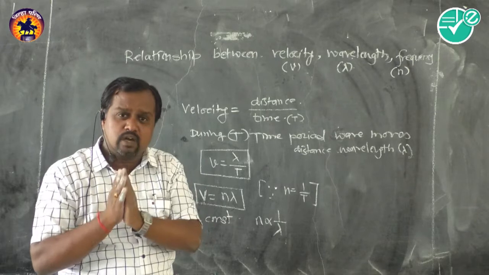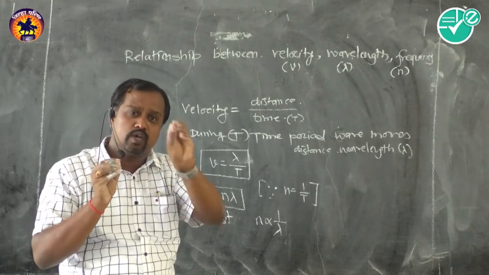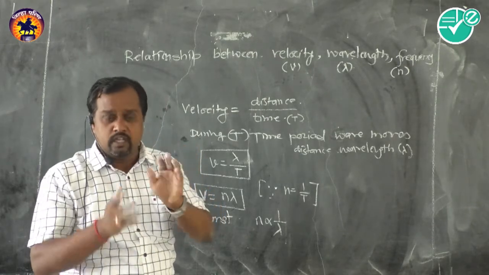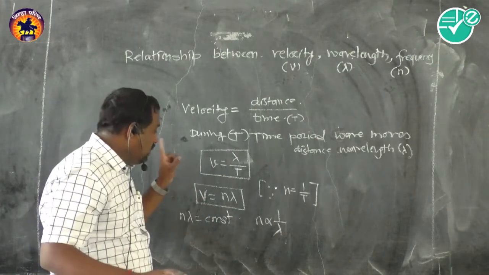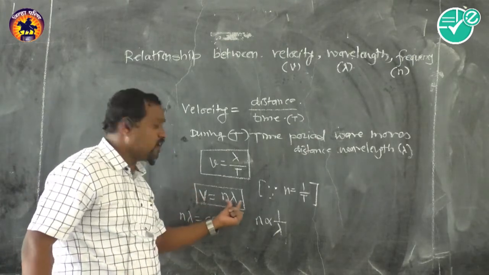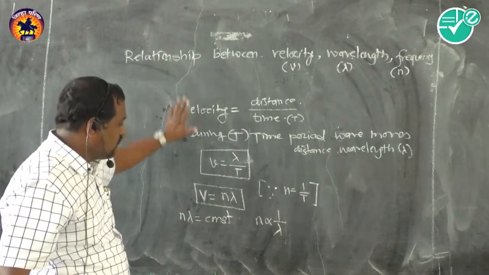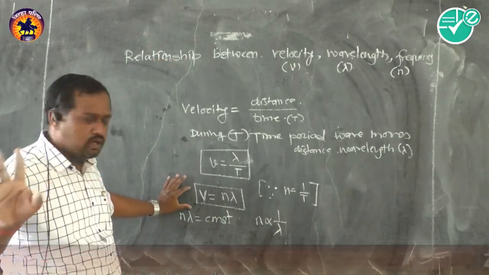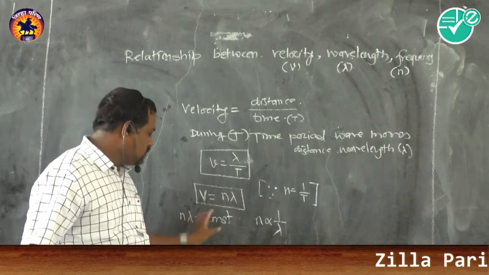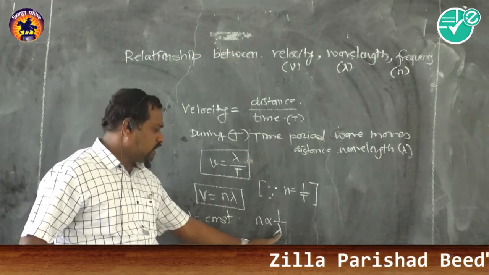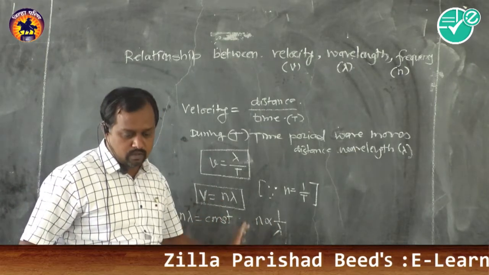When sound propagates from denser medium to rarer medium or vice versa, there is a change of medium, and if the medium changes, velocity and wavelength change. But here, while studying this, the medium is not going to change; only this product is constant, so this variation is very important.